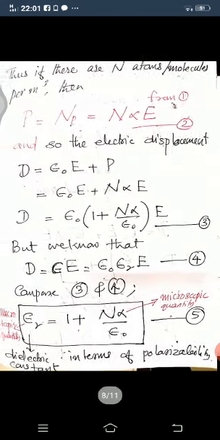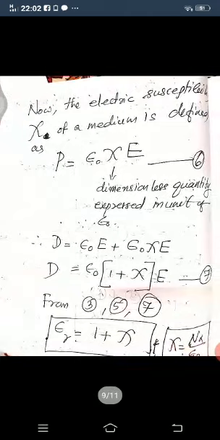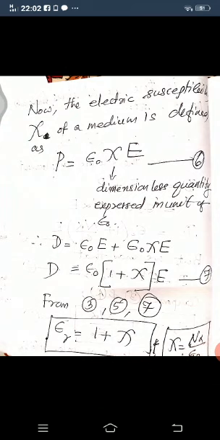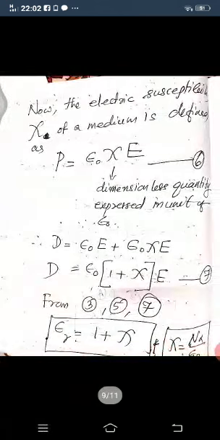So with these equations, if you compare equation 3, equation 5 and equation 7, instead of epsilon r you will get 1 plus chi. So you have an interesting equation, epsilon r equal to 1 plus chi, or chi equal to epsilon r minus 1. And the equation for chi is chi equal to N alpha by epsilon 0. So this is the equation.